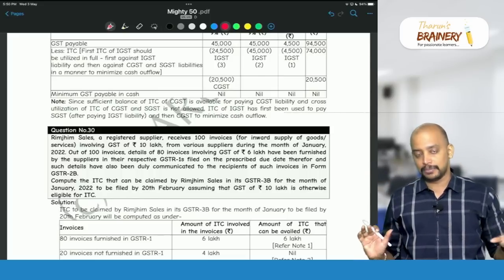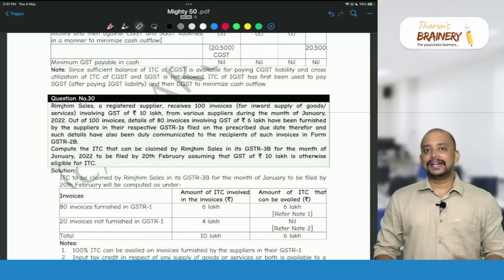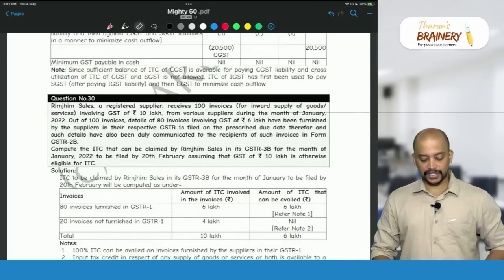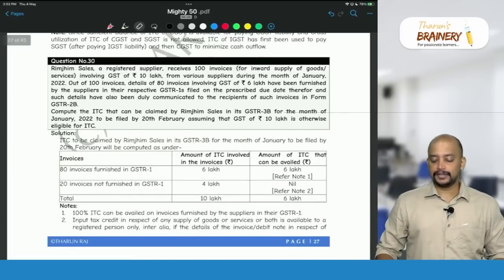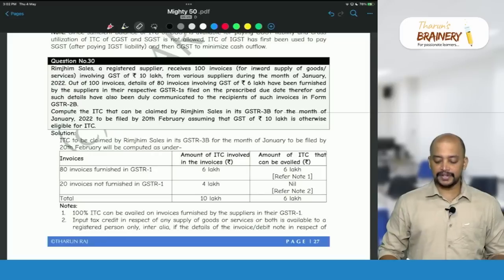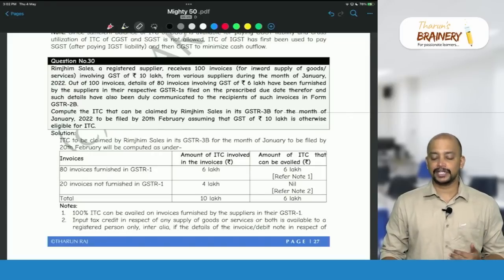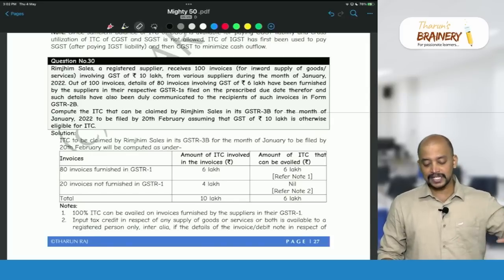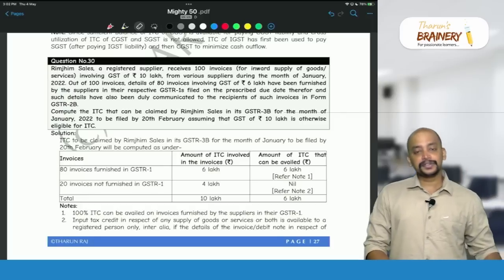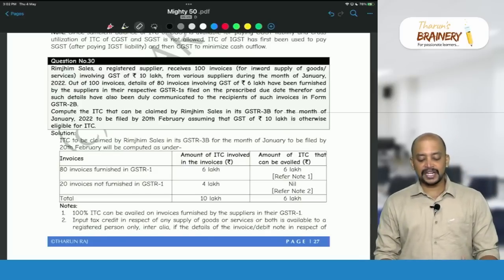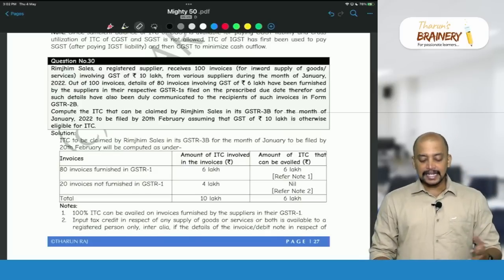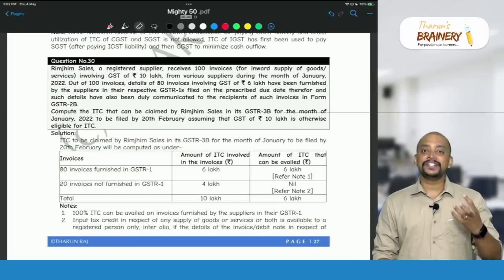net liability payable. Okay. Continuing with Mighty 50 questions, the next question, question number 30. Rimjim Sales, a registered supplier, receives 100 invoices for inward supply of goods or services involving a GST of 10 lakhs from various suppliers during the month of January 2022. Out of these 100 invoices, details of 80 invoices involving GST of 6 lakhs have been furnished by the suppliers in their respective GSTR1. So how much credit can be taken now?